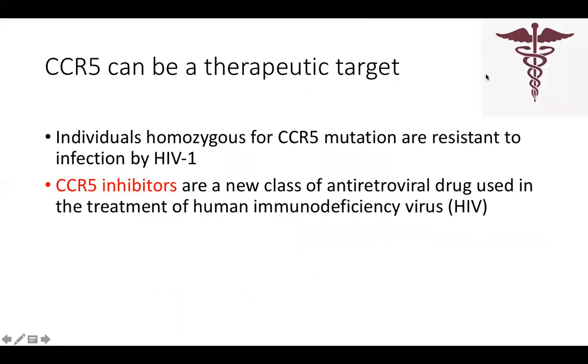So that is the medical application: individuals homozygous for a CCR5 mutation. It has been observed that some individuals who have deletion of the CCR5 gene on both the chromosomes, or some mutation that renders it ineffective, are resistant to infection. A big thing, right? So CCR5 inhibitors have also been researched, and now they are emerging as a new class of antiretroviral drugs. So that will not allow the attachment to happen. But it can't fully prevent the infection, because we'll see why preventing the infection is a problem.